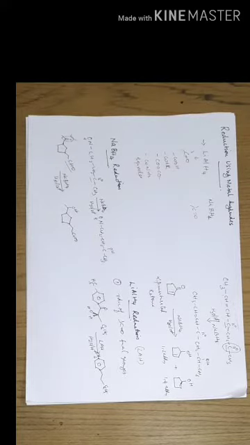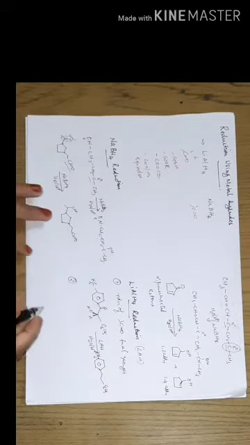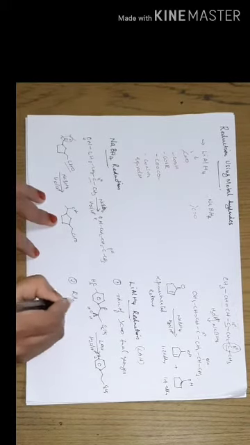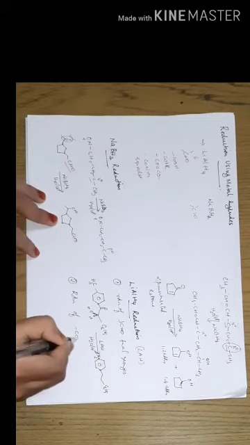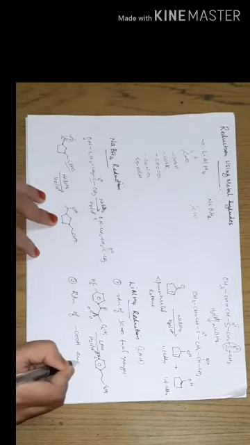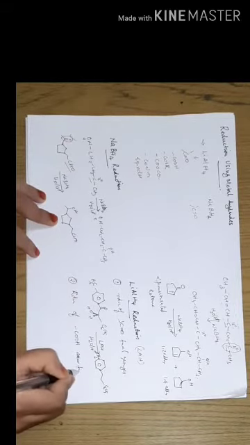Okay, clear. Then the next example is the reduction of carboxylic acid, the carboxylic functional group.